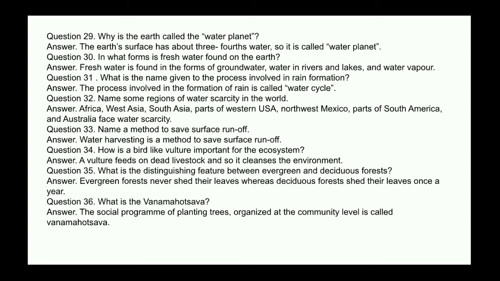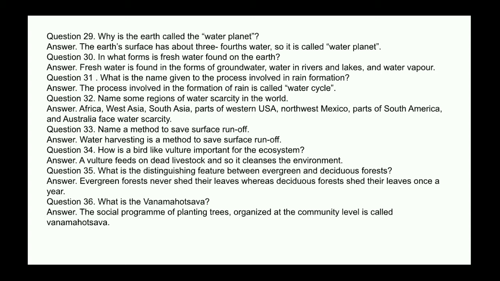Next question. Why is the earth called the water planet? Answer. The earth's surface has about 3/4 water, so it is called water planet. Next question. In what forms is fresh water on the earth? Answer. Fresh water is found in the forms of groundwater, water in rivers and lakes, and water vapor.